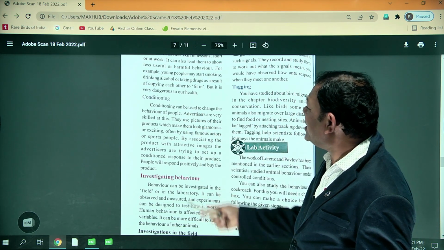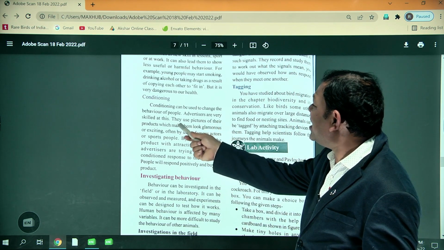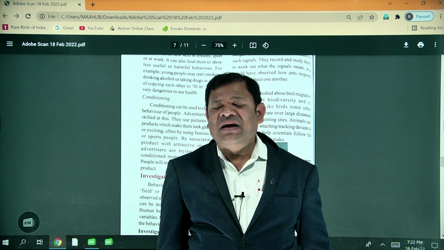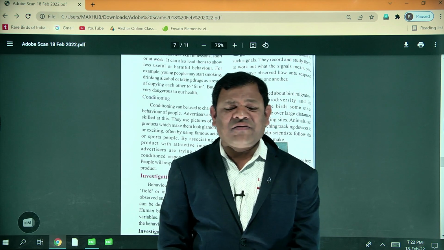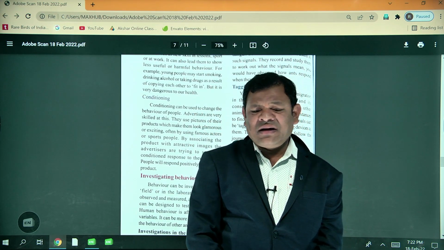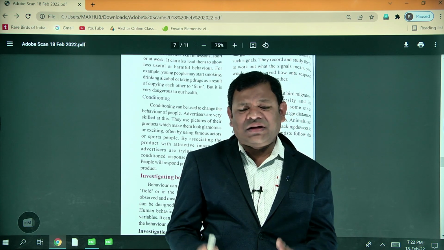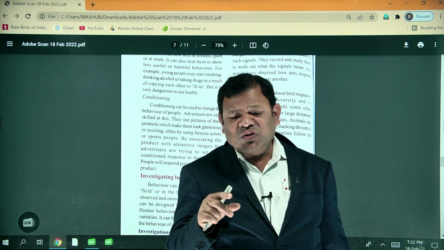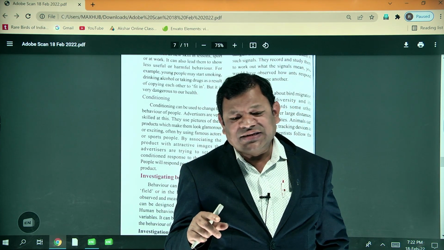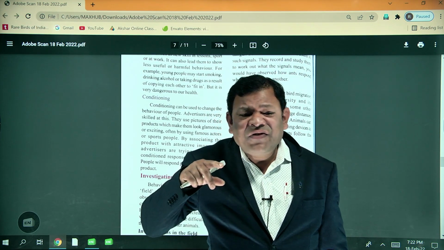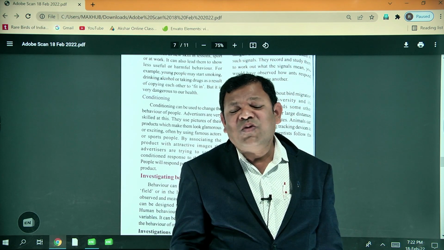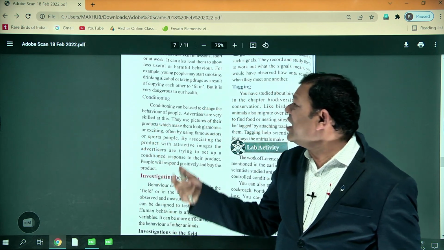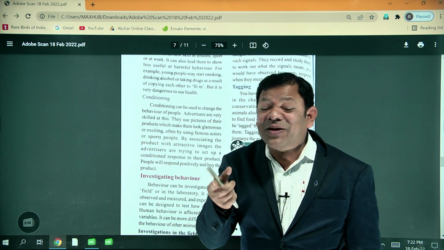Next, conditioning. You can see that this is very important. Conditioning can be used to change the behavior of people. Advertisers are very skilled at this. Every channel will have that, especially in the morning 5 to 9 o'clock, they have separate channels. In this advertising, especially if it is a story, serials, in the serial breaks, if you are interested in that serial, they have more breaks present. That's why they are using conditioning. This is also one type of application.